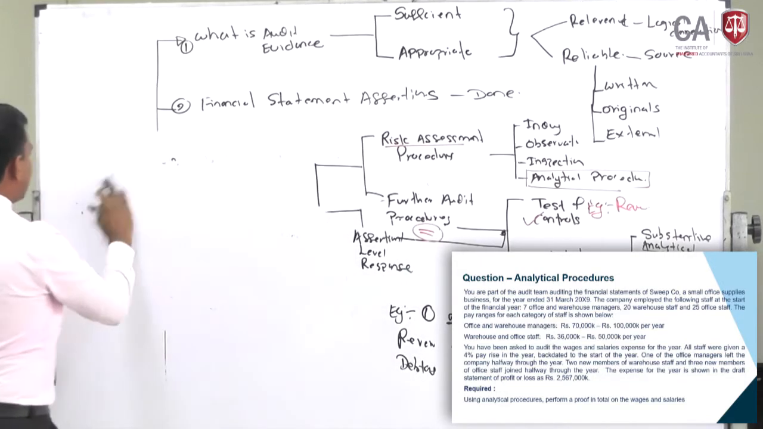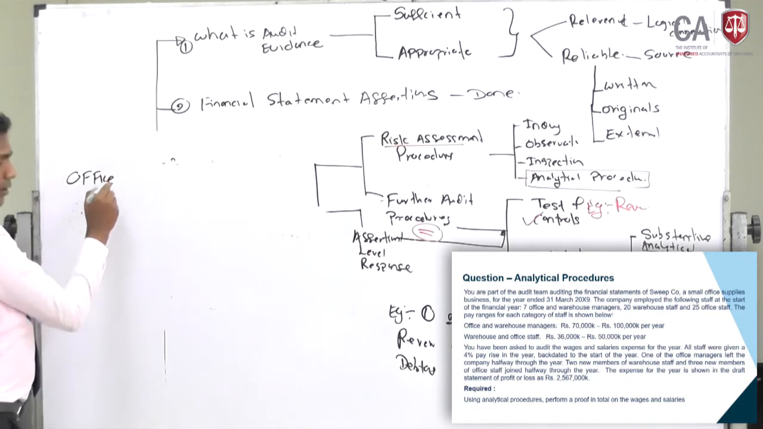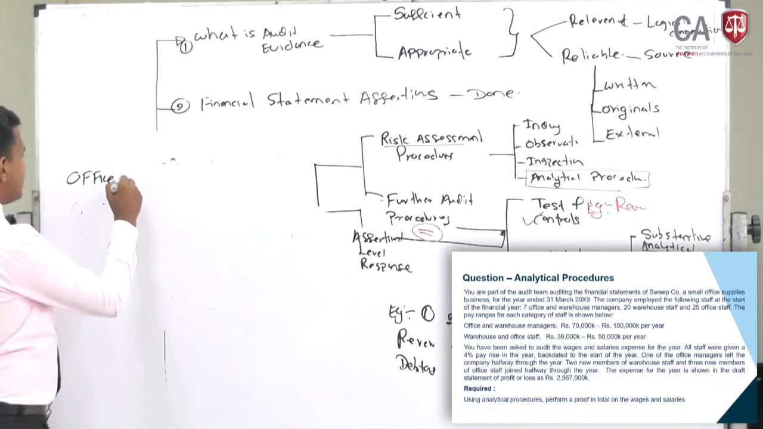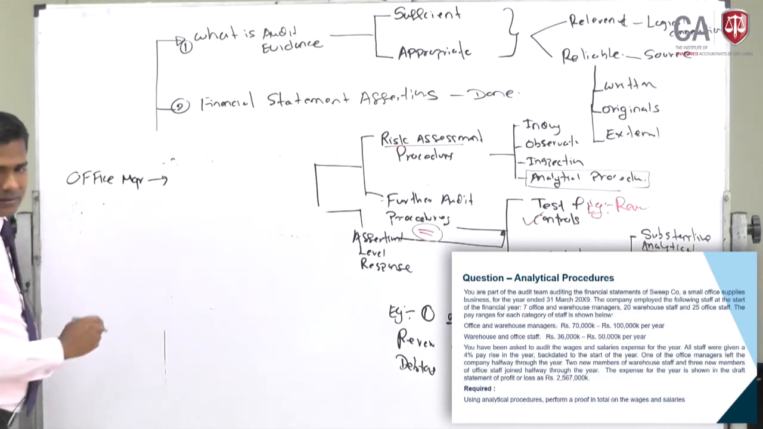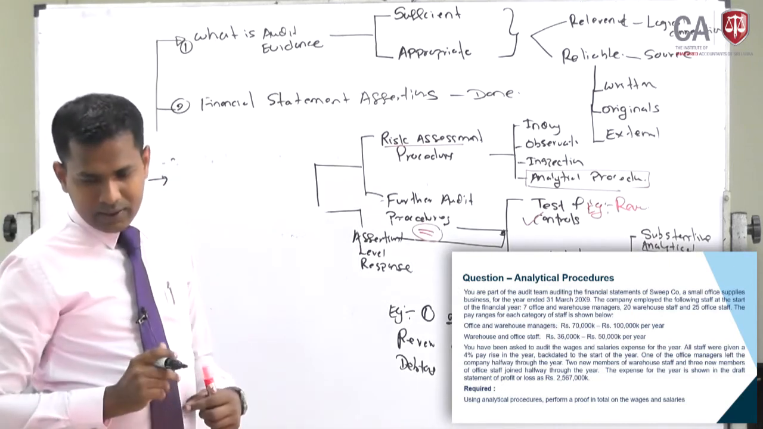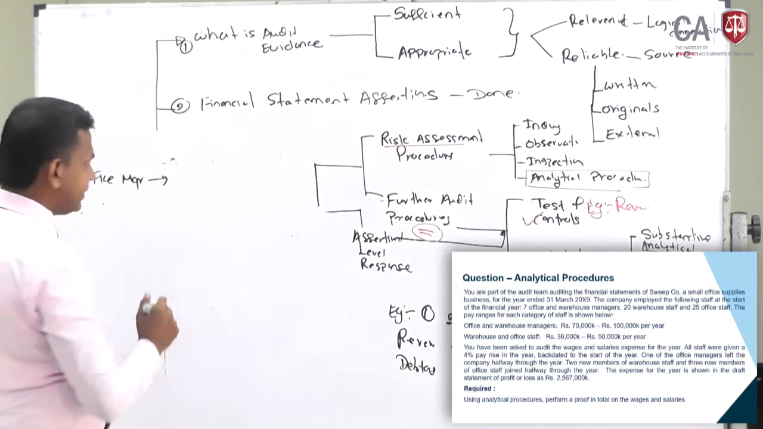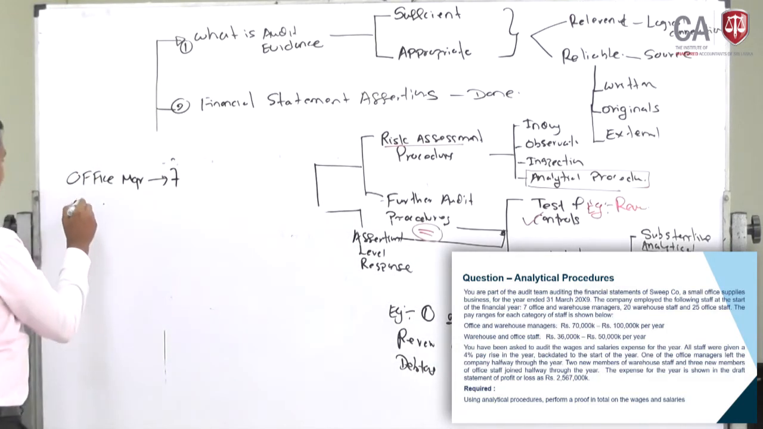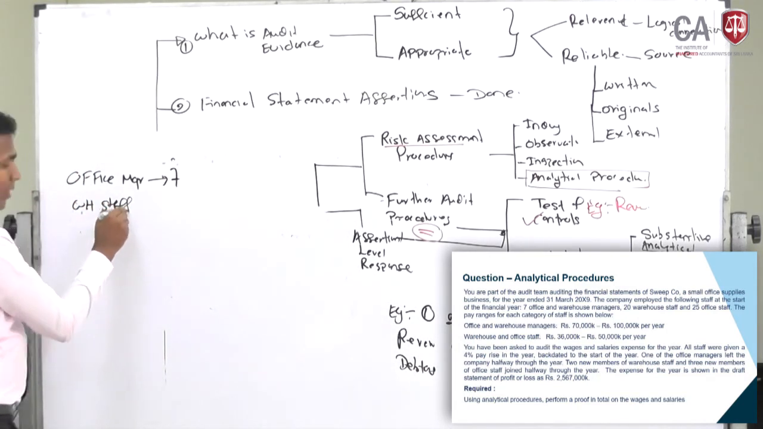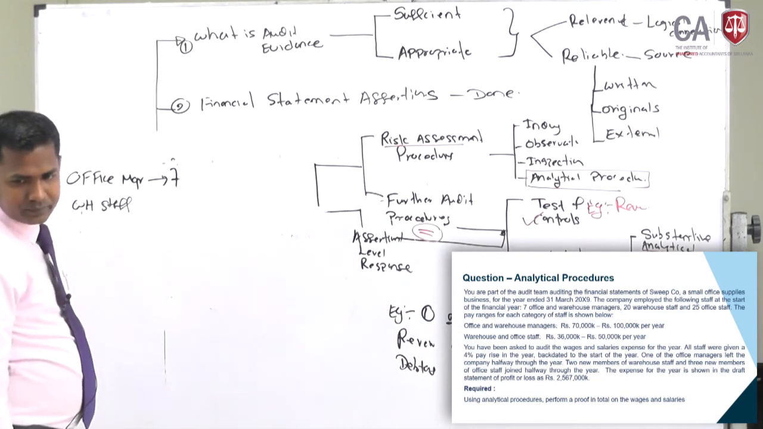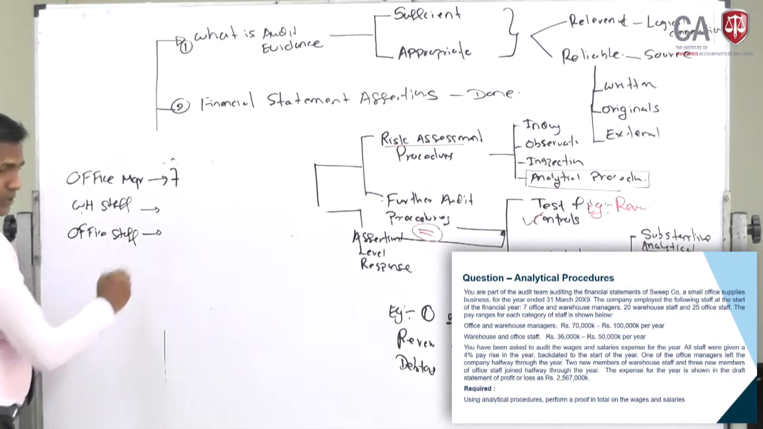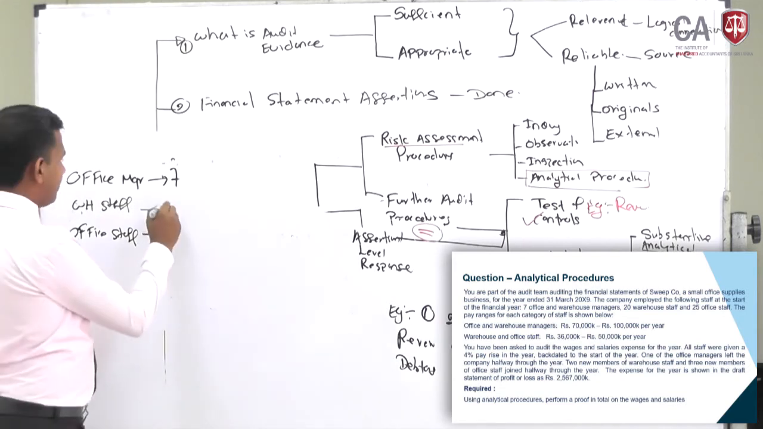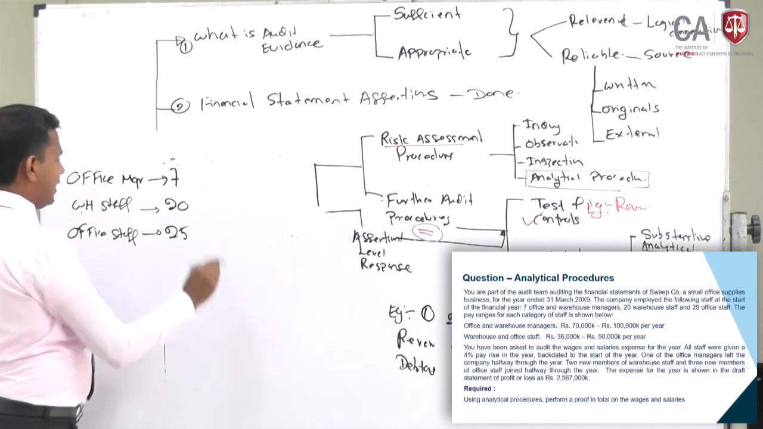Right. So there are two types of people. One is office and warehouse managers, seven of them. Another one is warehouse staff, and another one is office staff. Warehouse staff is 20 and office staff is 25. Those are the information given here.